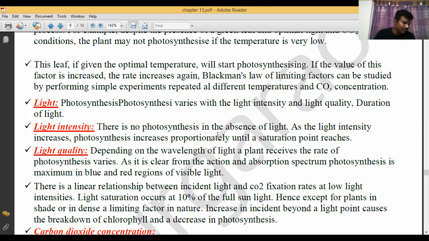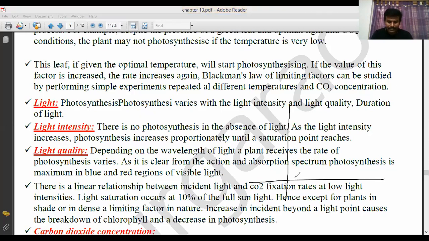Here, see, light intensity. In the textbook, one graph is given, see that. Initially, atmospheric carbon dioxide is at 0.04%, 15 degrees centigrade.